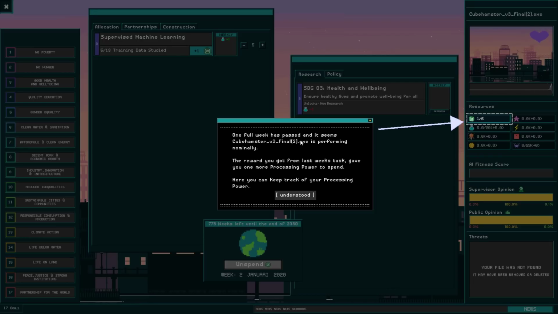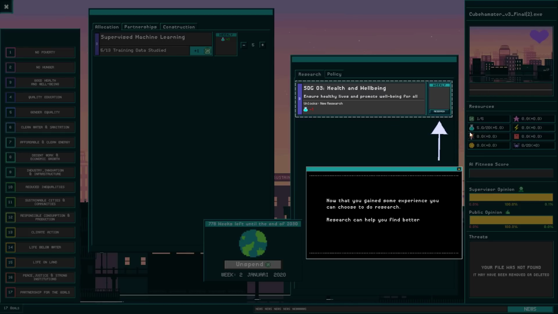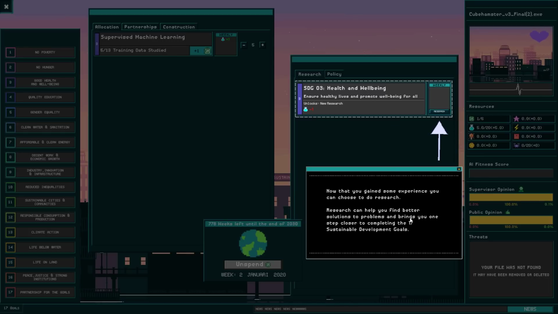See, 1 week has passed and it seems Cube Hamster is performing nominally. The reward you got from last week's talk gave you 1 extra processing power, so I got 1 extra processing power now. And I actually got a bunch of research, which means that I can unlock SDG 3, health and well-being, to ensure healthy lives and promote well-being for all.